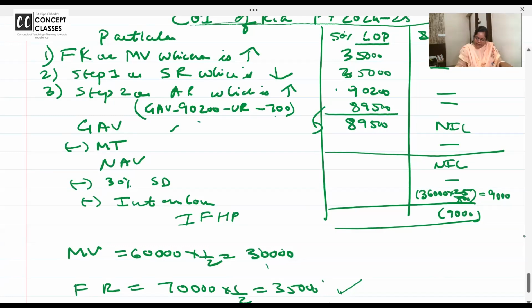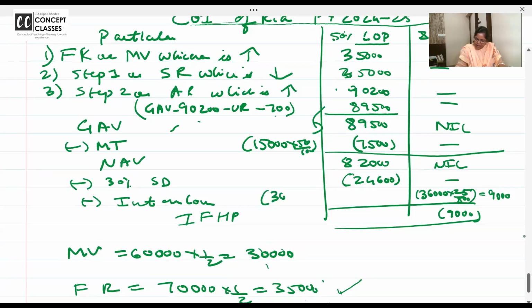Now, municipal tax is 15,000 ka 50%. 7,500. 82,000 ka 30%. 24,600. And then interest, 36,000 ka 50%. Preferably, if you can write it, it will be very clear.